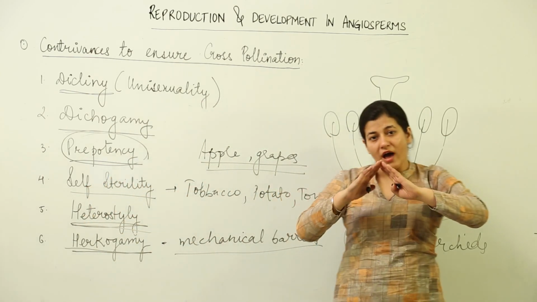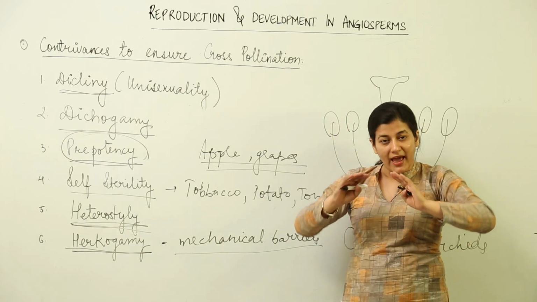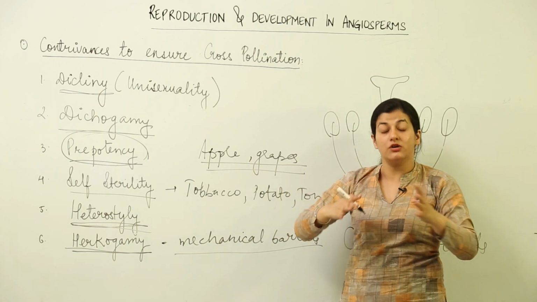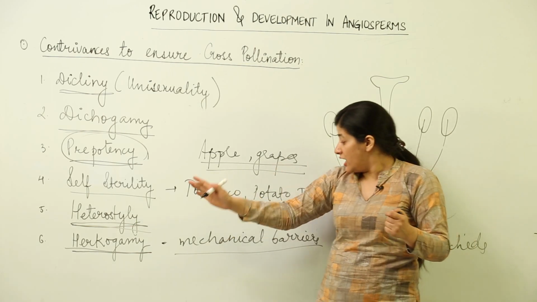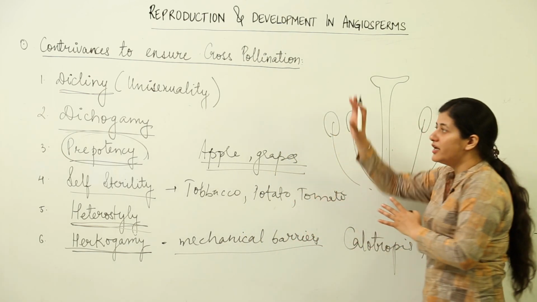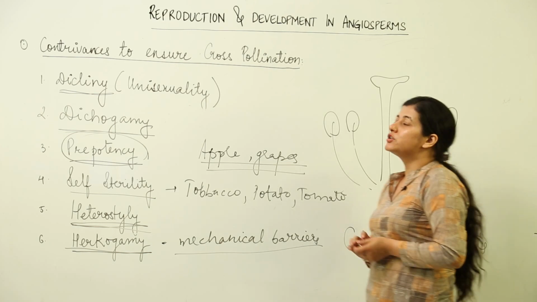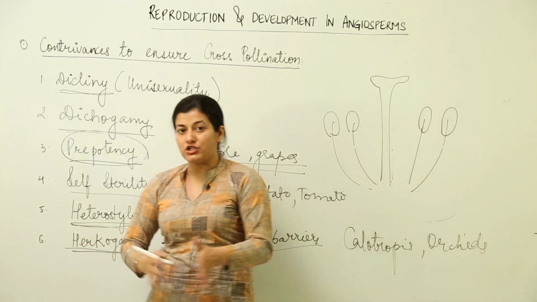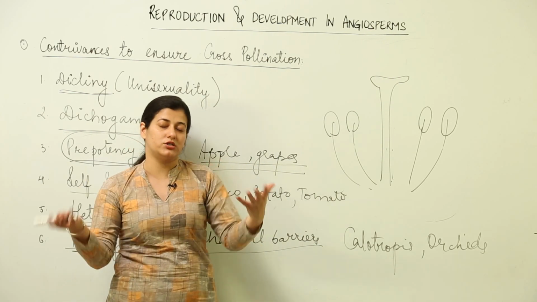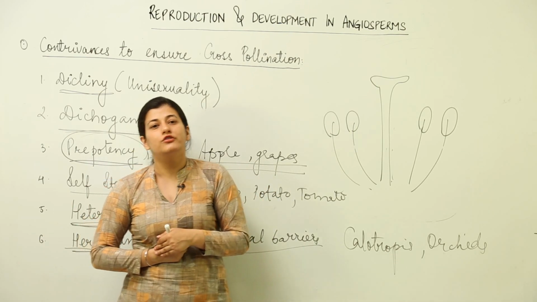Now supposedly there is a female part, that is the gynoecium, and you have petals in between. So the anther and the female part are not in contact. That is certainly a mechanical barrier that the plant has provided within its flower. So these are the various contrivances which ensure that cross pollination takes place and self pollination is avoided, so that the plant can experience a lot of genetic variability that comes in its stride as a result of cross pollination.